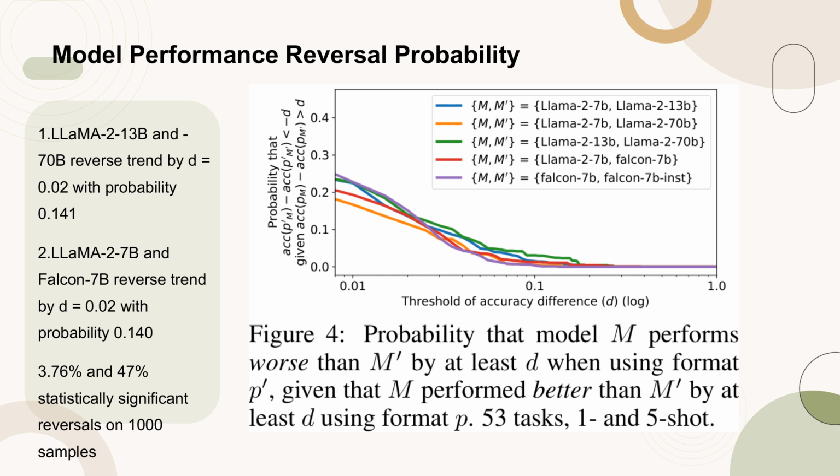Key findings include that Llama 2-13b and -70b reversed their performance trend by at least 0.02 with a probability of 0.141, and Llama 2-7b and Falcon 7b reversed by the same margin with a probability of 0.140. Notably, 76% and 47% of these reversals were statistically significant on 1,000 samples, indicating that the choice of format can significantly alter model performance comparisons.